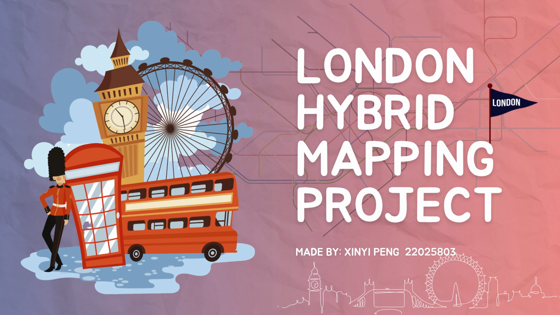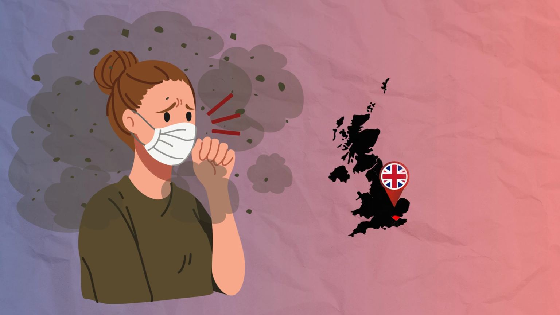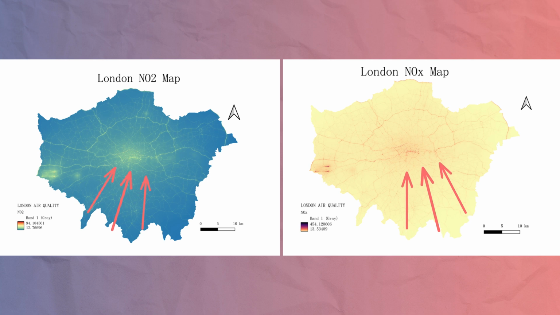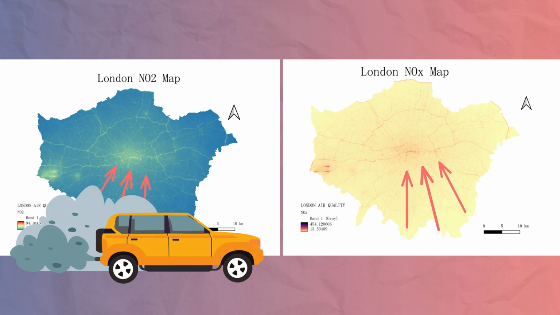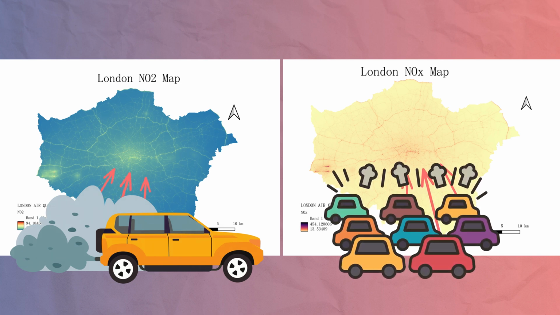Then, we will explore the geology of London and the necessary geophysical techniques to ensure safe and efficient tunneling for a new underground. Air pollution in London varies significantly depending on location and pollutant type. Nitrogen dioxide and nitrogen oxides are highest in central London. These pollutants are primarily caused by vehicle emissions, making congestion zones the most affected areas.